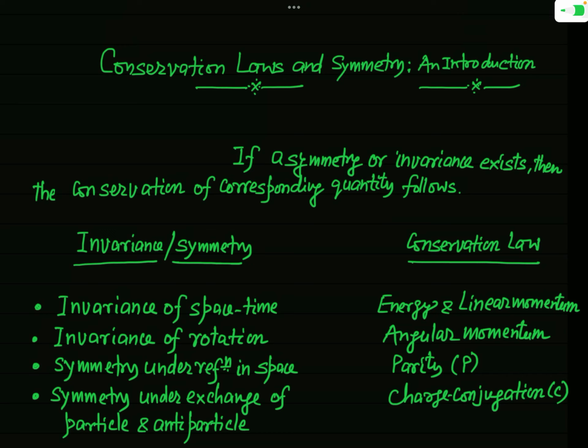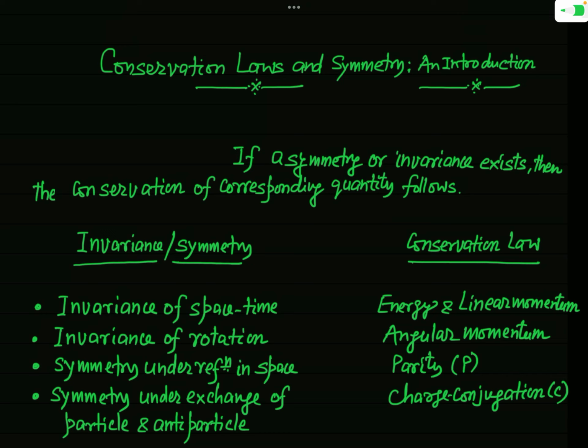For example, if you are talking about a free particle, it means a particle which is not acted upon by any external force, or the resultant external force on the particle is zero, then you have studied that the linear momentum of the particle remains conserved, and so the linear momentum of a free particle is called a constant of motion.